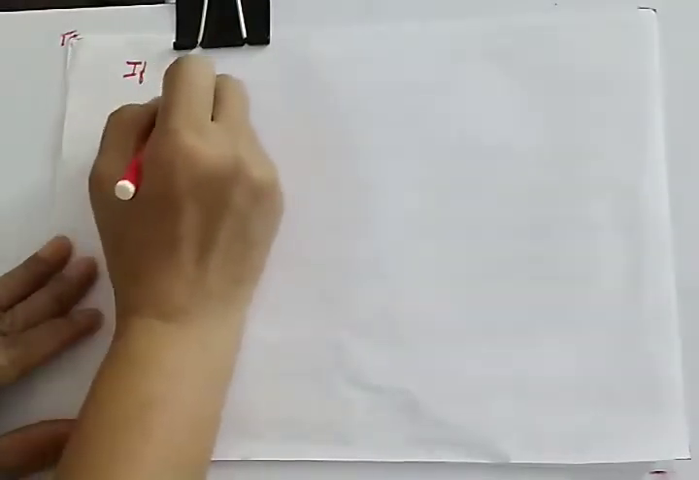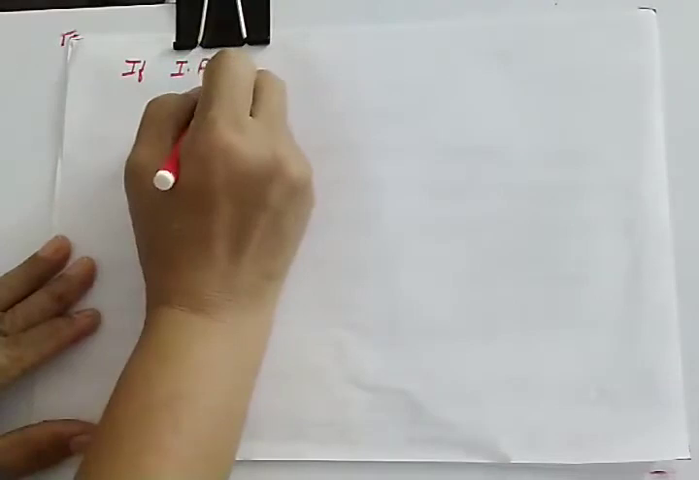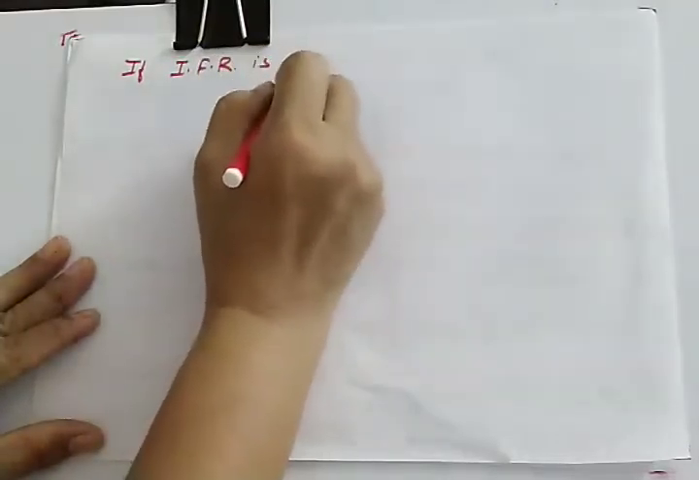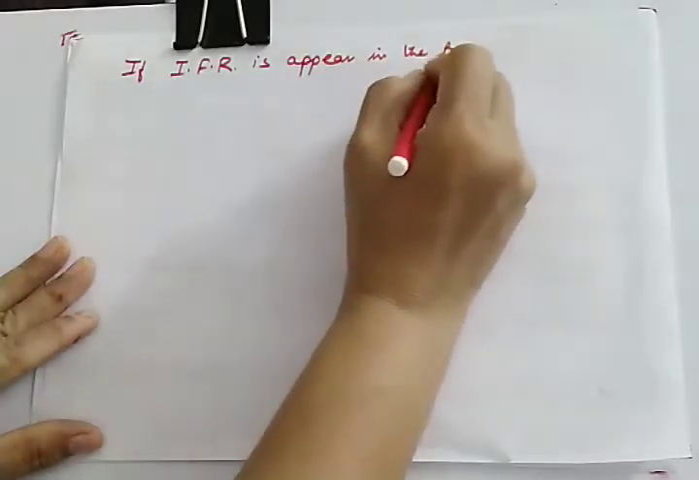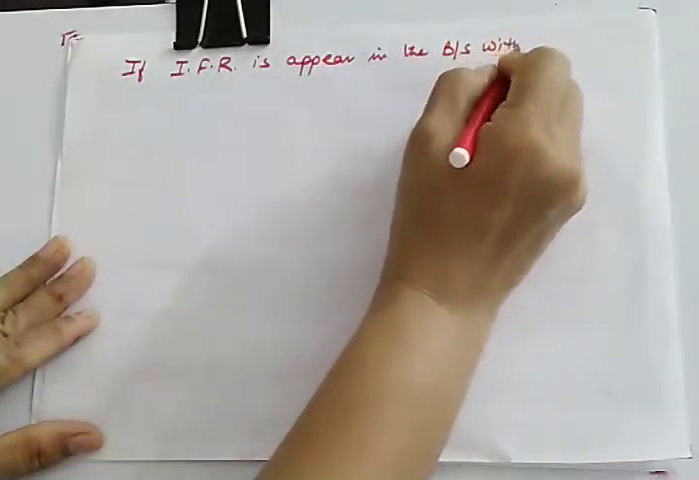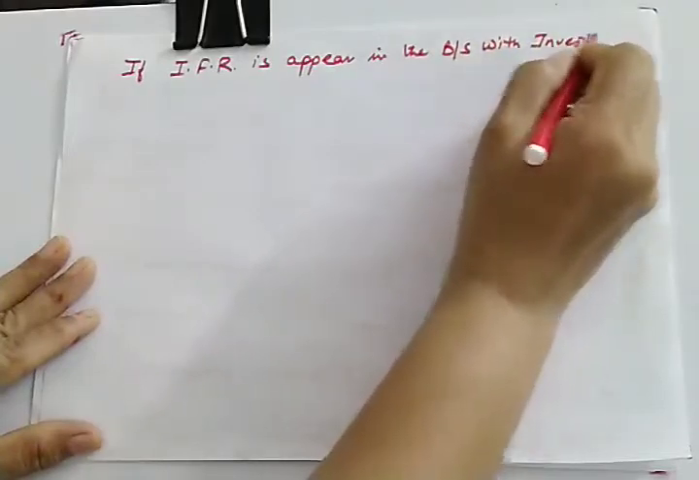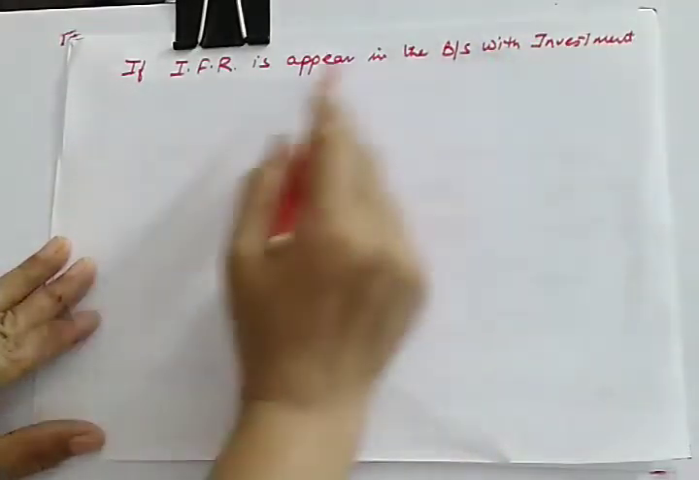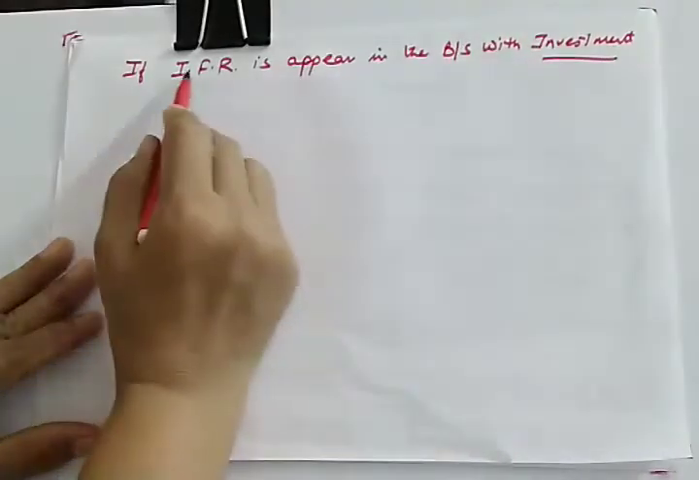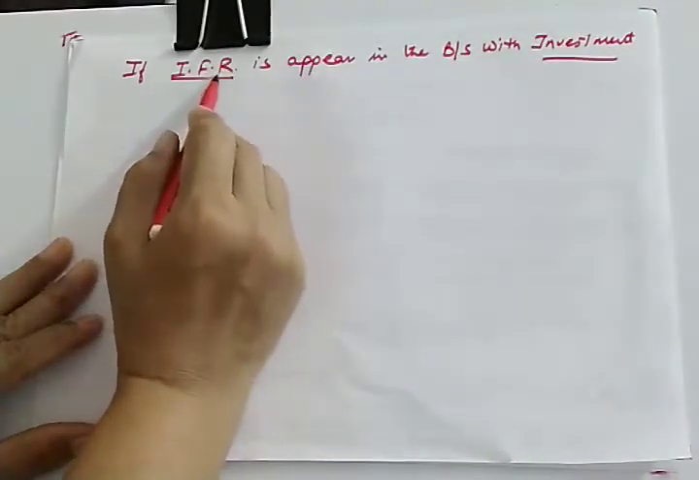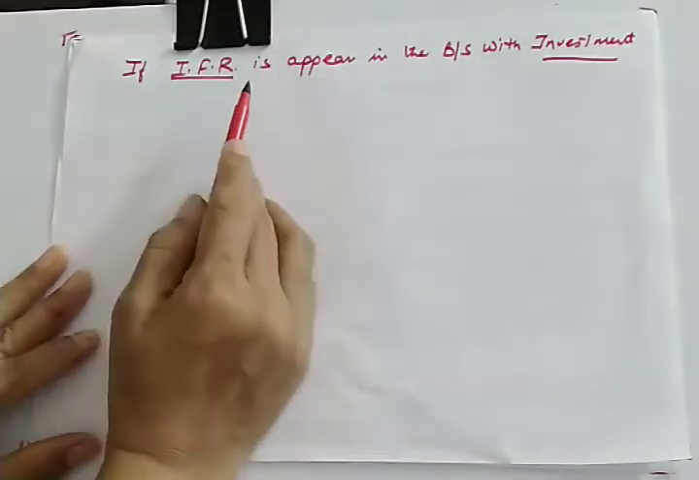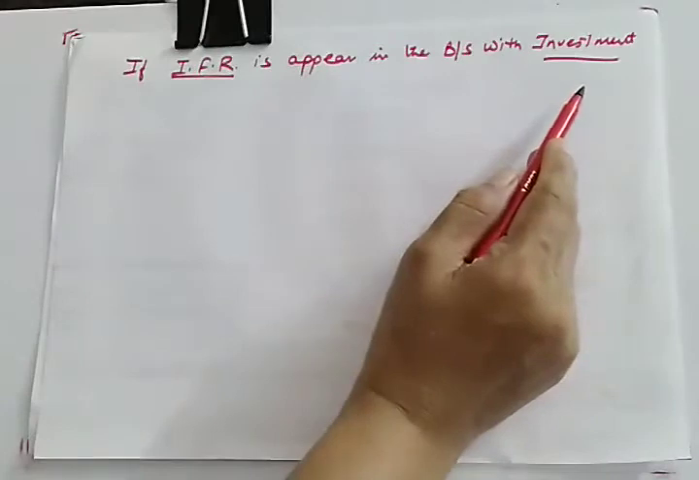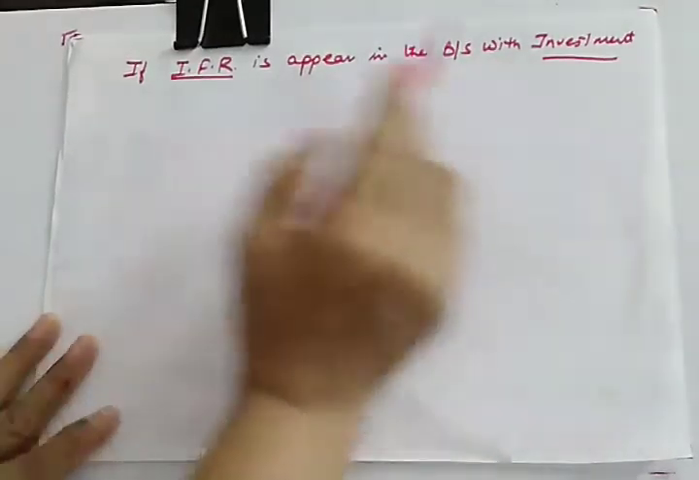So if investment fluctuation reserve is appearing in the balance sheet with investment, both will appear on the opposite side. Investment is your asset and this is your reserve. It will appear on the liability side and this will appear on the asset side. So if you are having investment fluctuation reserve along with investment, both will be transferred to realization.